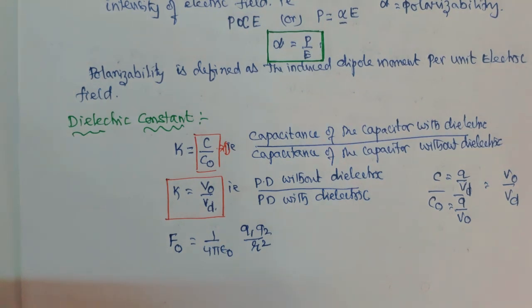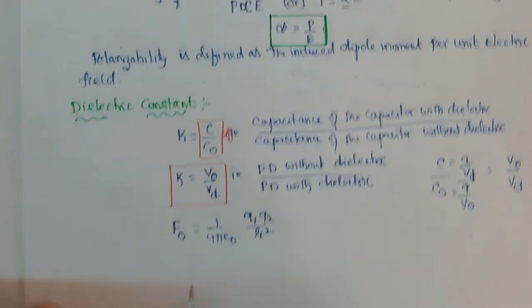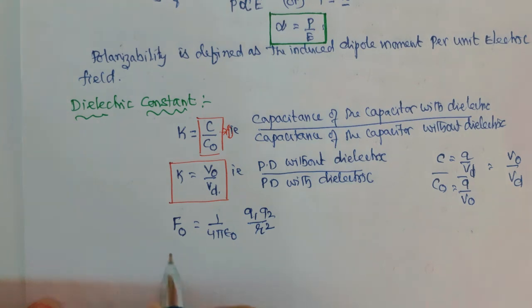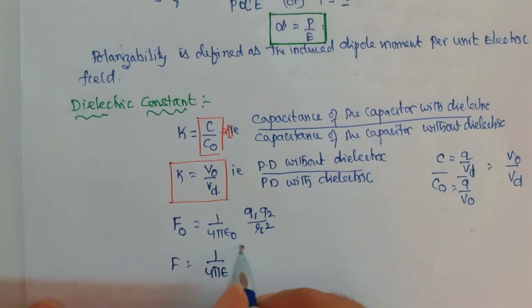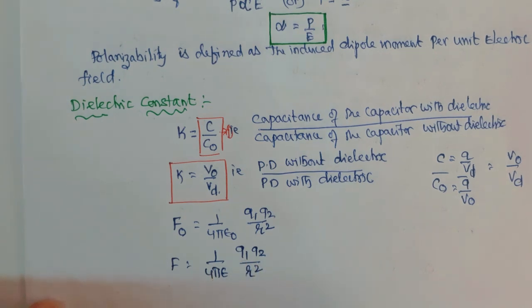And when the charges are placed in some medium, the charges and distance being the same, F is equal to 1 by 4 pi epsilon, Q1 Q2 by r square.